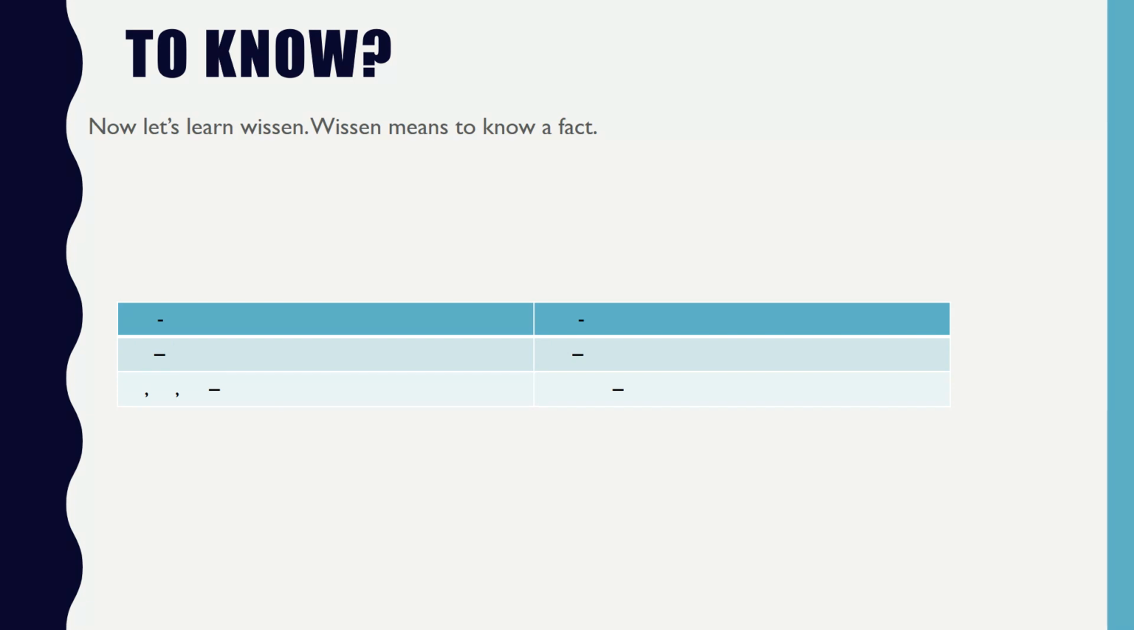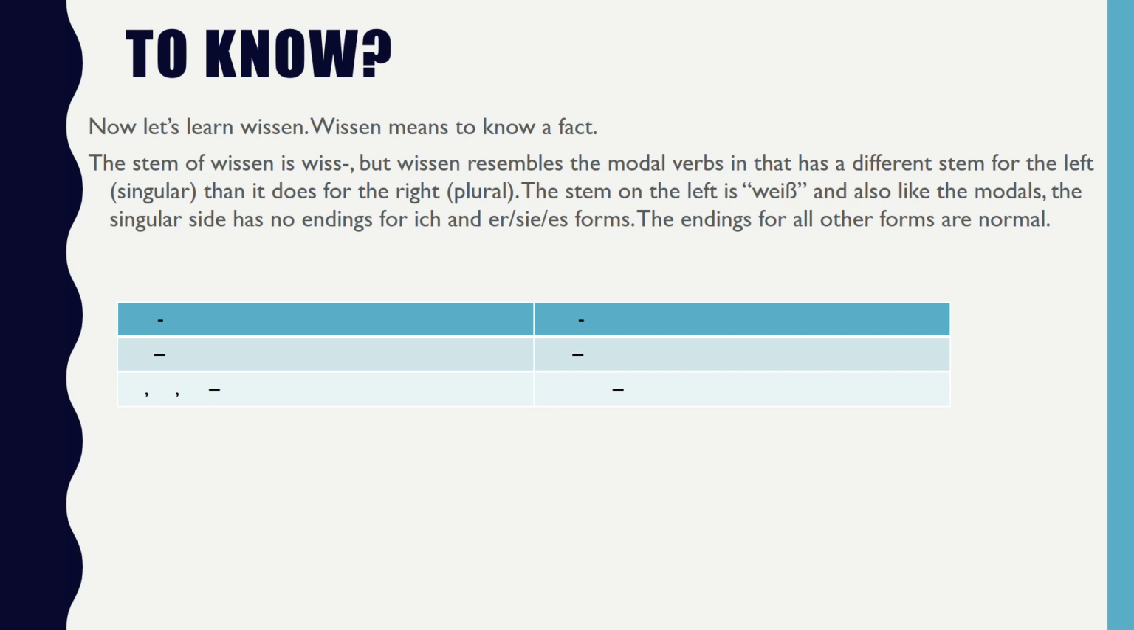Now let's learn wissen. Wissen means to know a fact. The stem of wissen is wiss, but wissen resembles the modal verbs in that it has a different stem for the left, the singular side, than it does for the right, the plural side. The stem on the left is weiß, and also, just like the modals, the singular side has no endings for the ich and er, sie, es forms. The endings for all other forms are normal. Note the ending on the du form is like that of heißen, and we'll talk about why in a second.